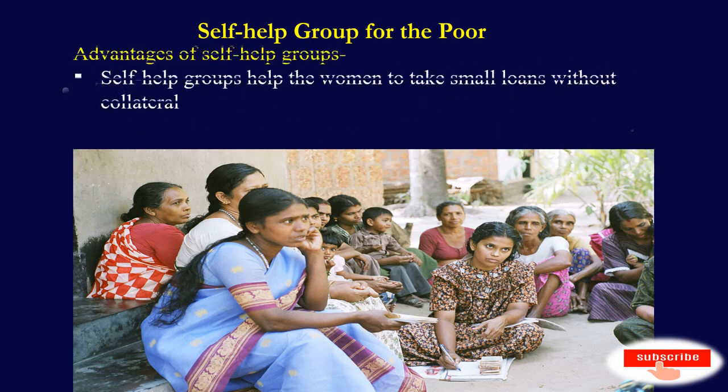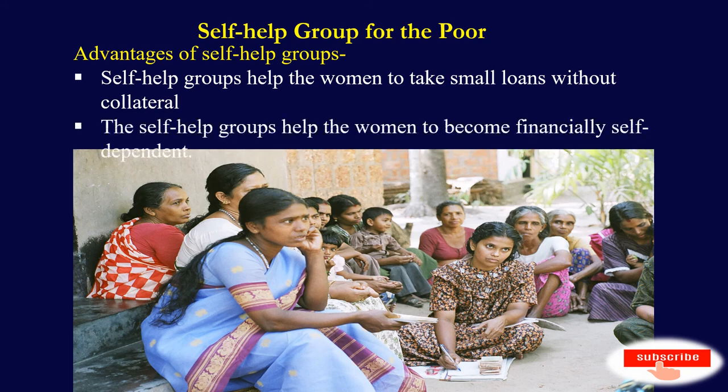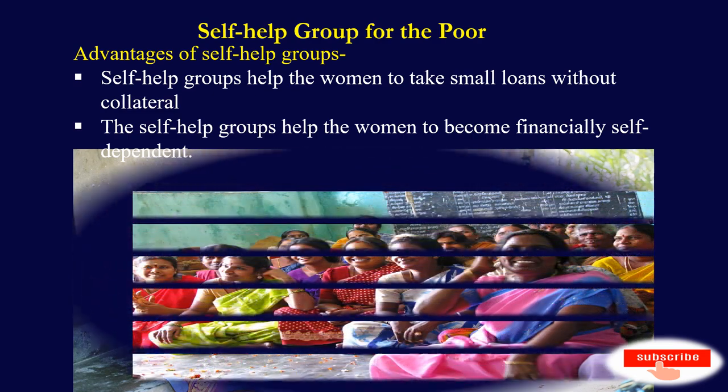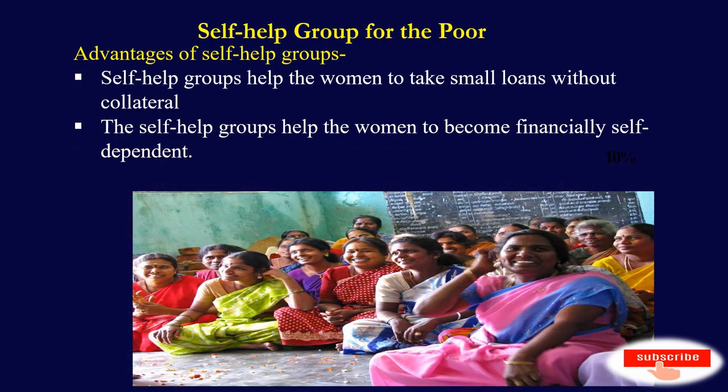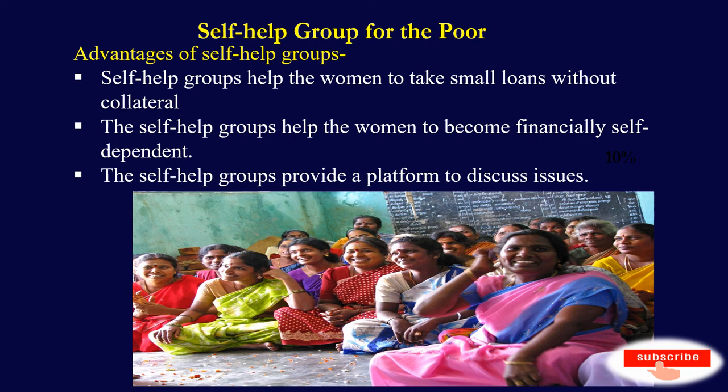Thus, the self-help groups are very helpful. They help the women to take small loans without collateral. Women get loans at reasonable interest rates for a variety of purposes like buying seeds, fertilizers or cattle. Thus, the self-help groups help the women to become financially self-dependent. The self-help groups create awareness of social issues and provide a platform to discuss them. During the regular meetings of the group, women discuss different issues such as health, nutrition, domestic violence, and their other problems and try to find the solution.